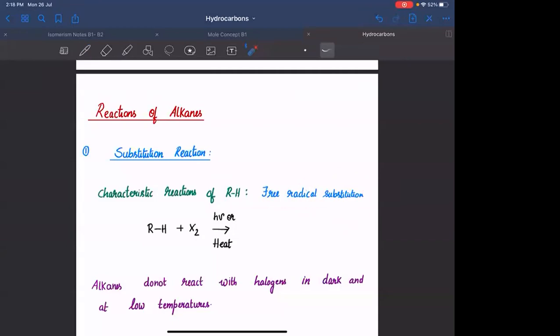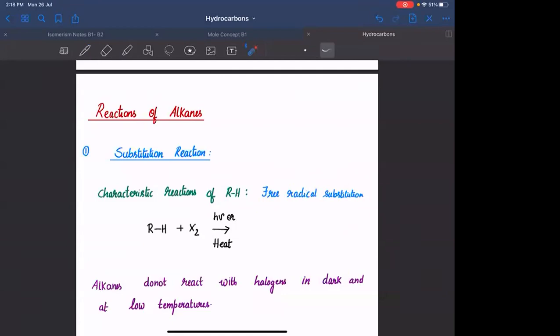What is meant by free radical? Which is a 6-electron species. Carbon free radical matlab which is a 6-electron species or 7-electron species having hybridization sp2, right?